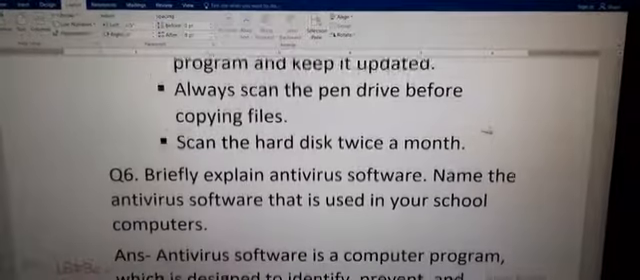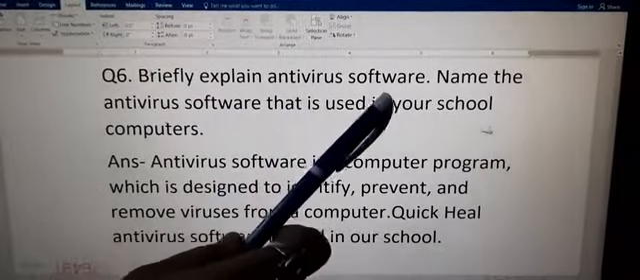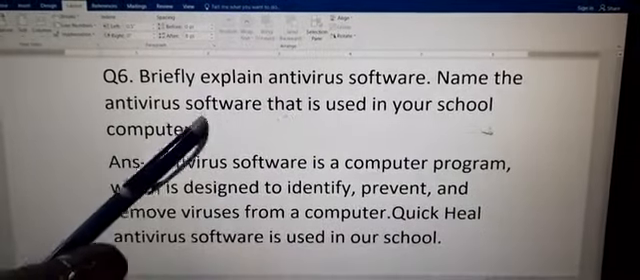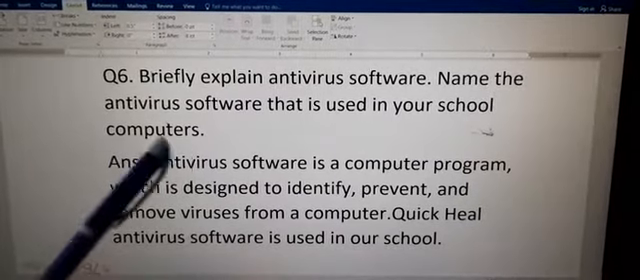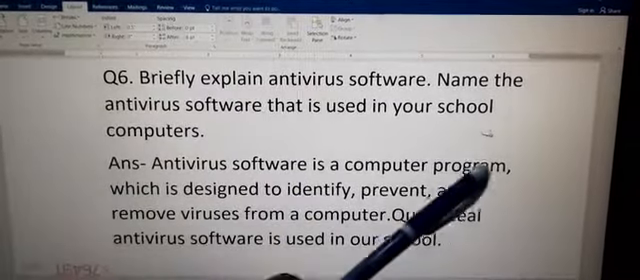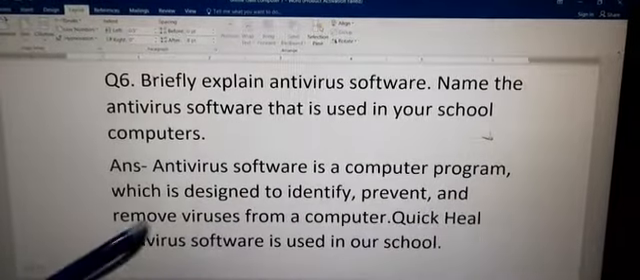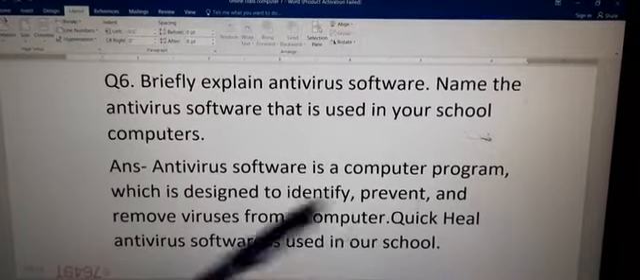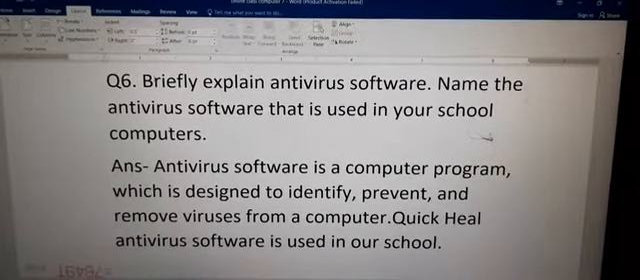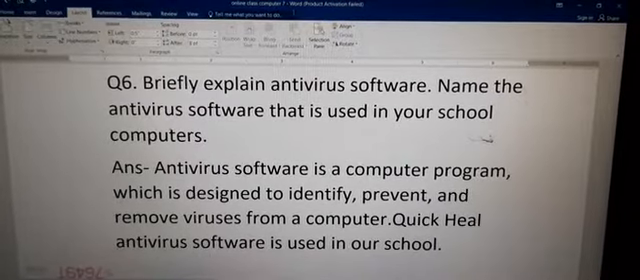Now the last question, question number 6. Briefly explain antivirus software. Name the antivirus software that is used in your school computers. Answer is, antivirus software is a computer program which is designed to identify, prevent and remove viruses from a computer. Quick Heal antivirus software is used in our school. So this is all about the question answers.